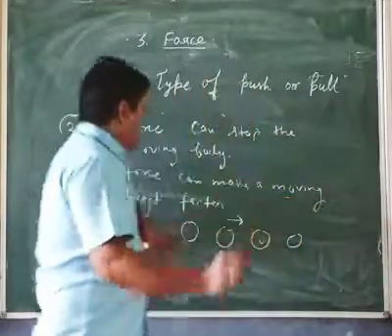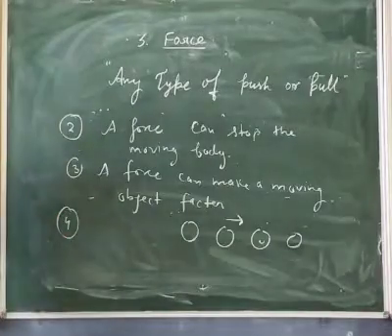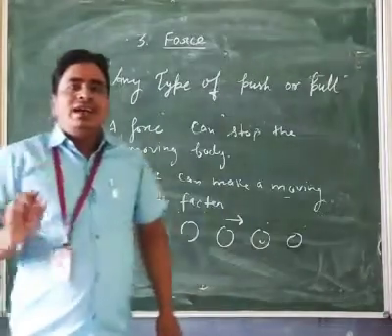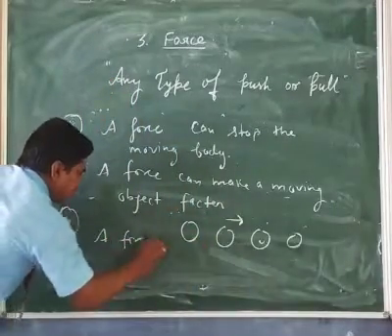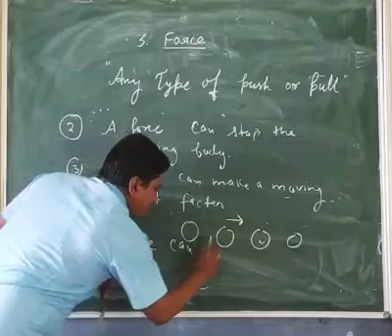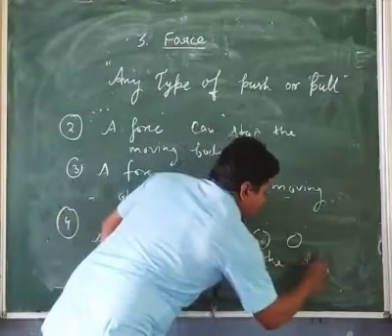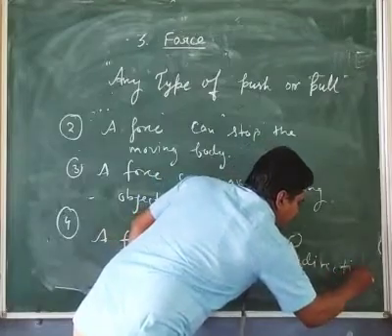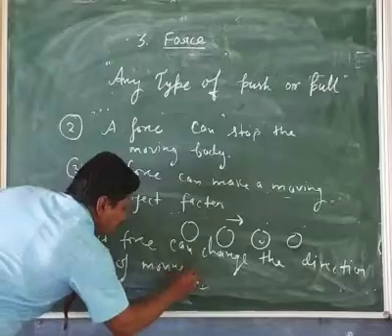So a force can change the direction of a moving object.